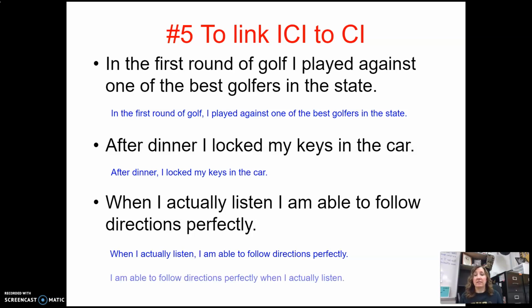If your dependent clause comes at the end of the sentence, though, if we reverse the order of the sentence, we do not need a comma. So it's only when they are introductory at the beginning of the sentence. So if we flipped it and we said, I am able to follow directions perfectly when I actually listen, that sentence does not need a comma. We have our independent clause, our complete idea here at the beginning, then we have that dependent clause at the end, and when it trails at the end like that, it does not need a comma.